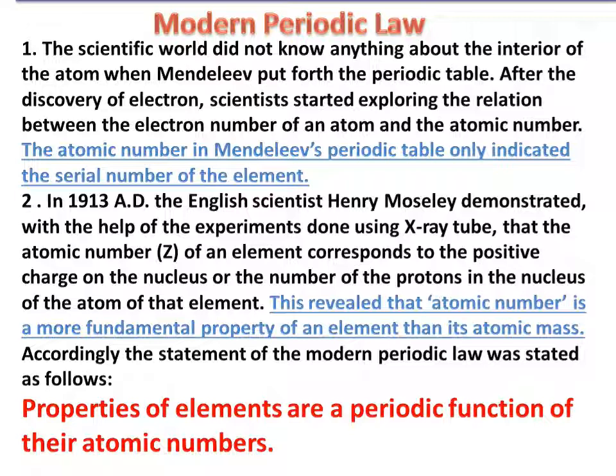This reveals that atomic number is a more fundamental property of an element than its atomic mass. Accordingly, the statement of the modern periodic law was stated as follows: Properties of elements are a periodic function of their atomic numbers.